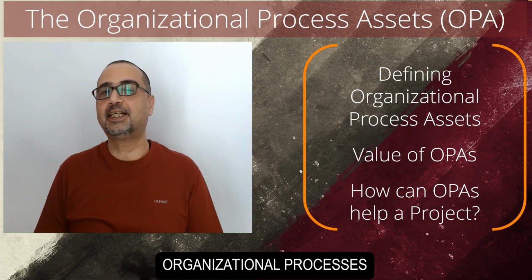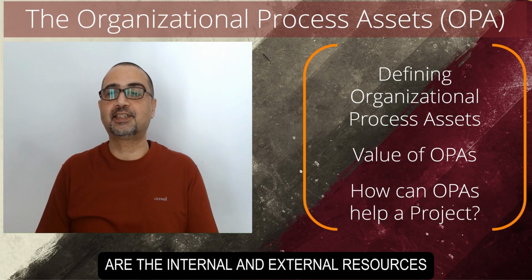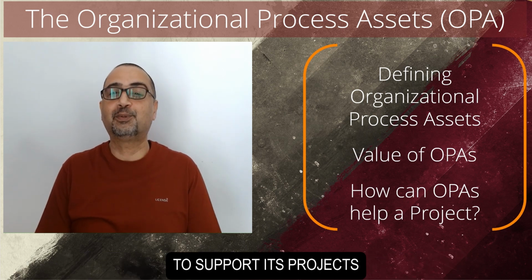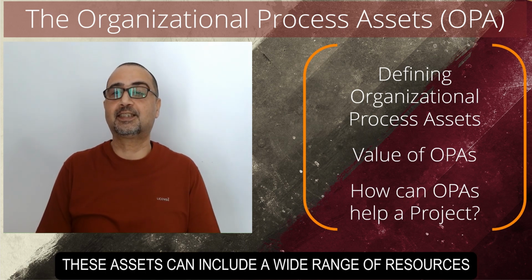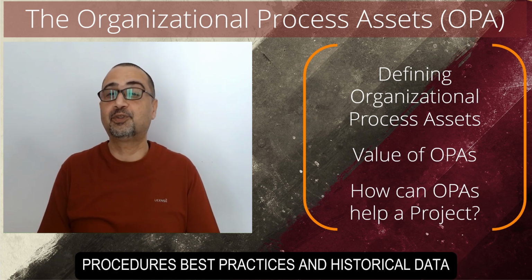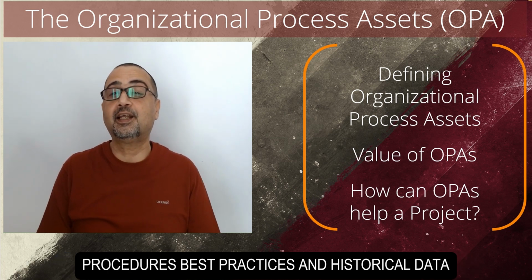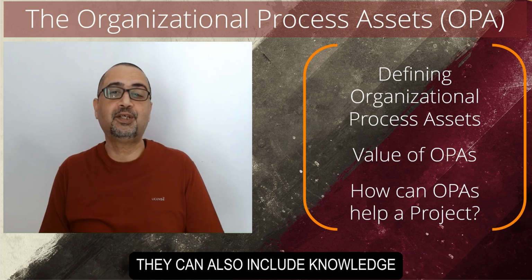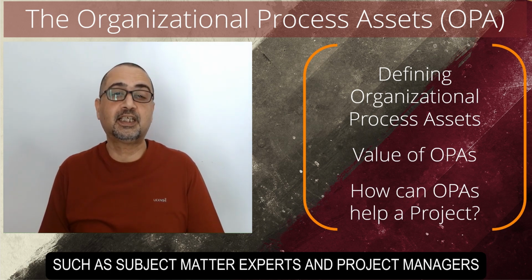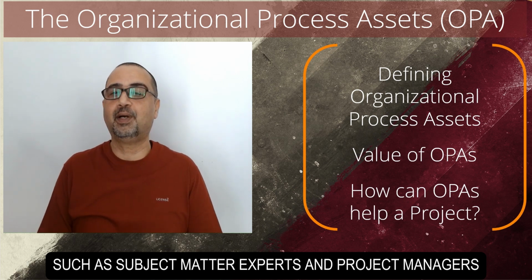Organizational process assets are the internal and external resources, information, and knowledge that an organization has available to support its projects. These assets can include a wide range of resources such as templates, policies, procedures, best practices, and historical data. They can also include knowledge and expertise from individuals within an organization, such as subject matter experts and project managers.